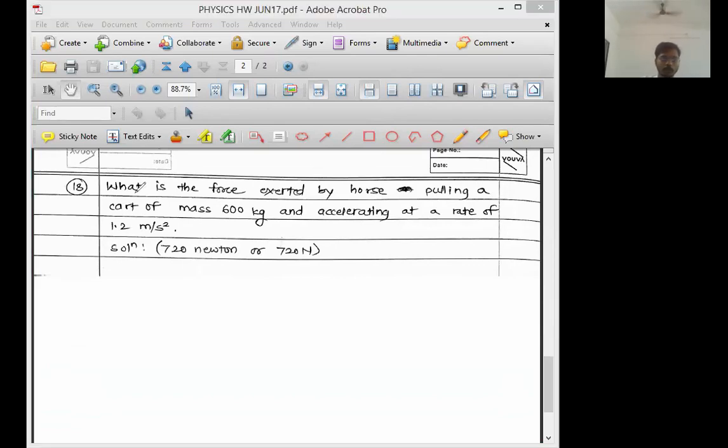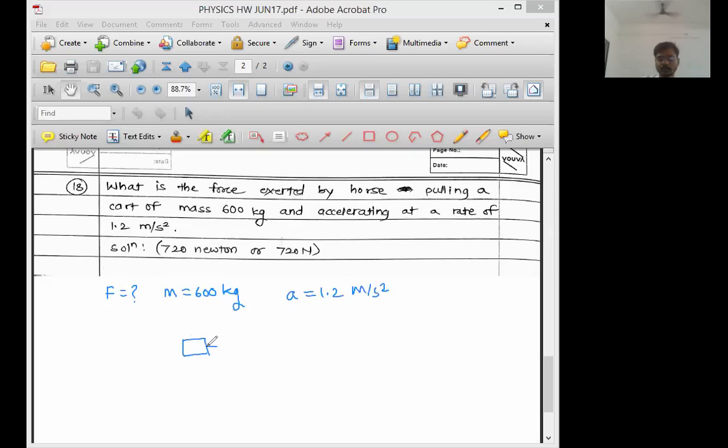What is the force exerted by the horse? Force is equal to question mark. While reading the question, we should extract the data. What is the force exerted by the horse pulling a cart? The horse is pulling one cart of mass equal to 600 kg, and the acceleration of the cart is 1.2 meter per second square. What is the force on that cart?